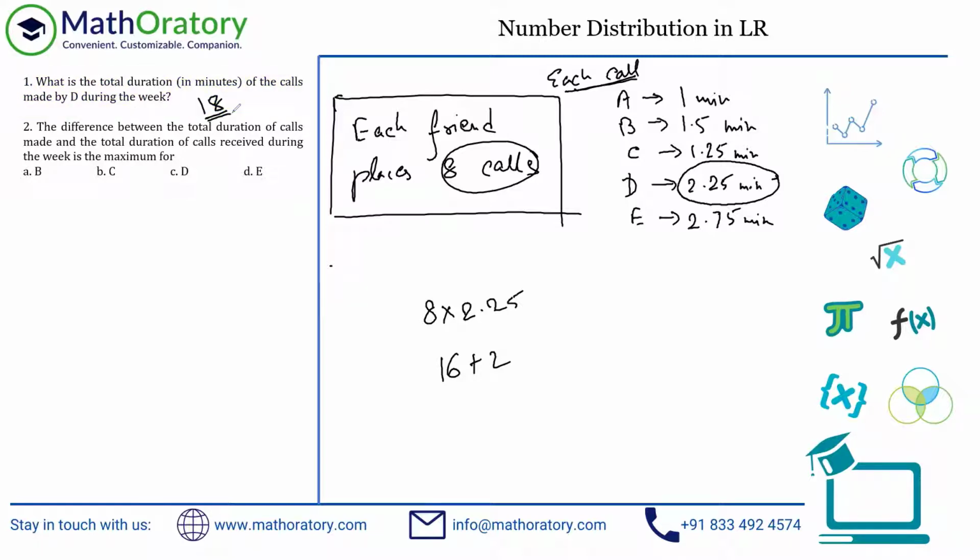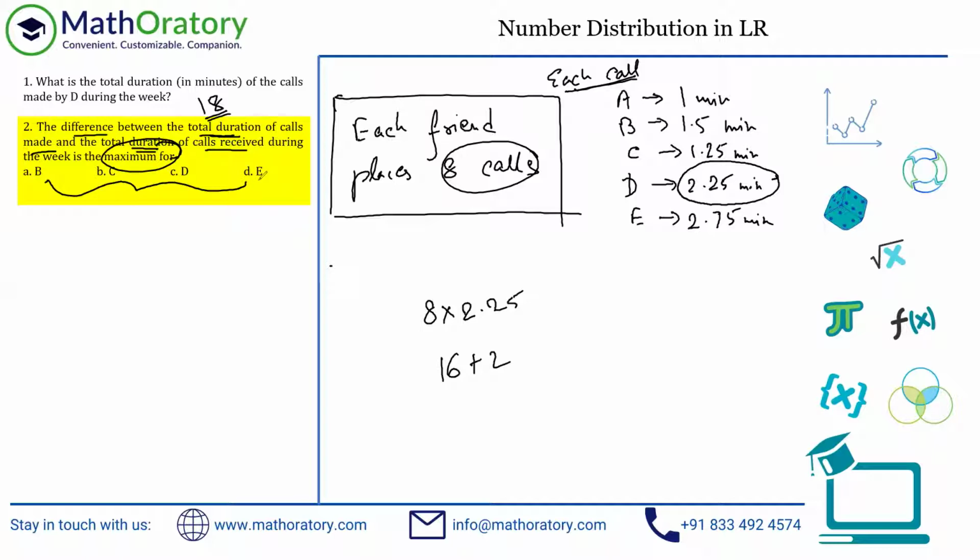For the second question, the difference between the total duration of calls made and total duration of calls received during the week is maximum for. So for this particular question, we can refer to the table. Right now you don't have the table in front of you, so I'll just show you once. Just understand the question here. What is it asking for? The difference between the total duration of calls made and total duration of calls received during the week is maximum for which of these 4 individuals? That is what the question is asking for, right?